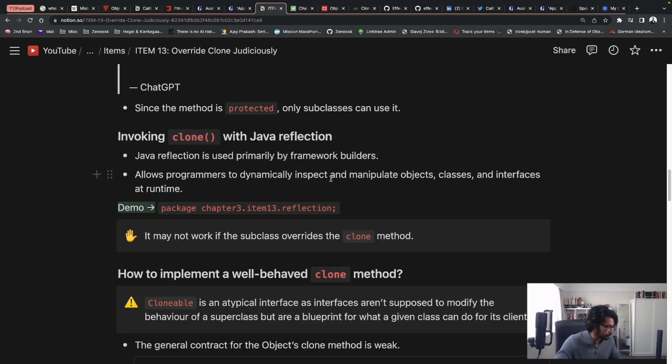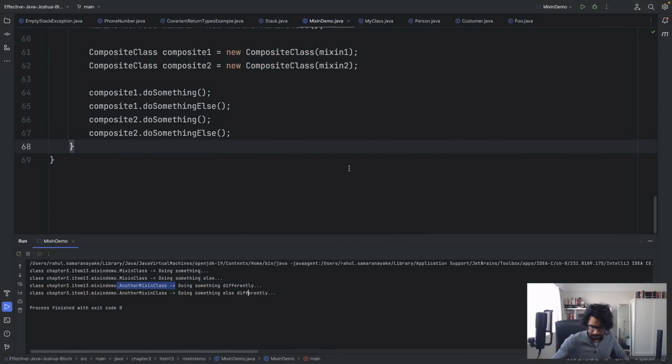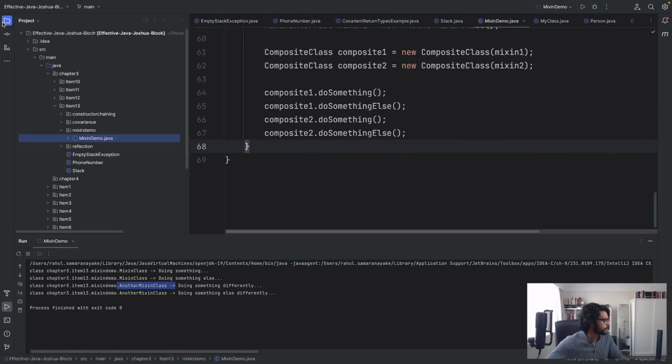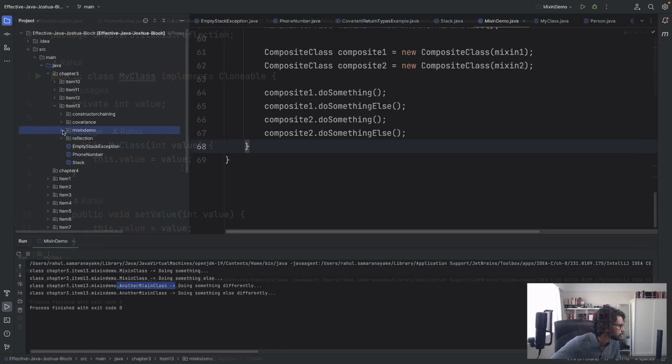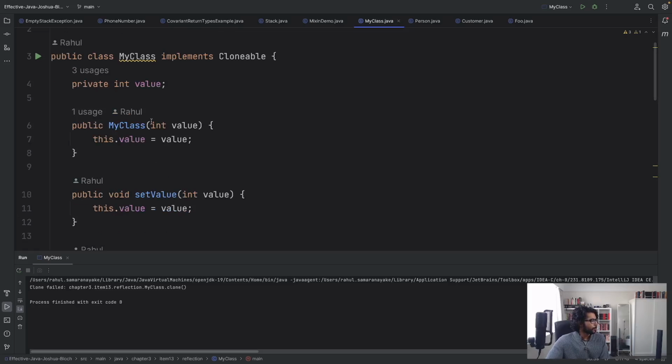So a simple demo, just to reiterate and demonstrate what reflection does, is this: MyClass. I've got to get better at naming classes. This class implements Cloneable. We have a private int field called value.